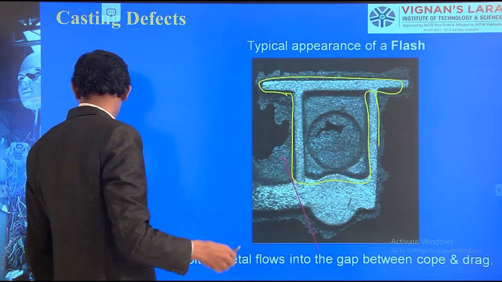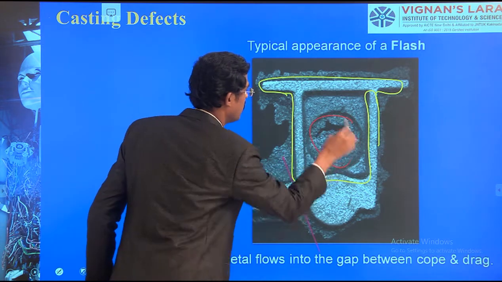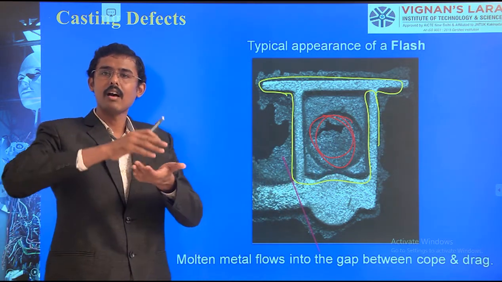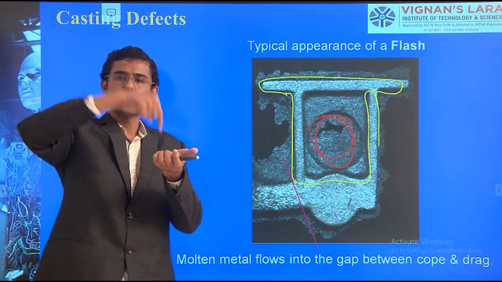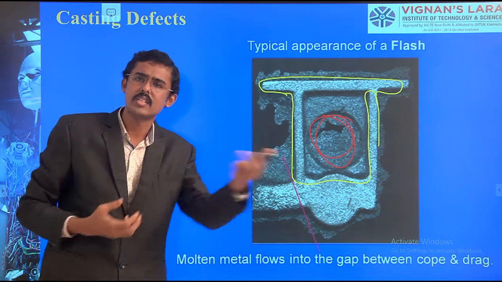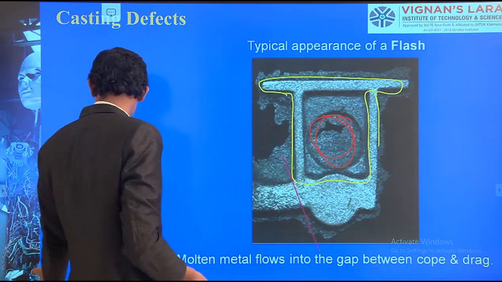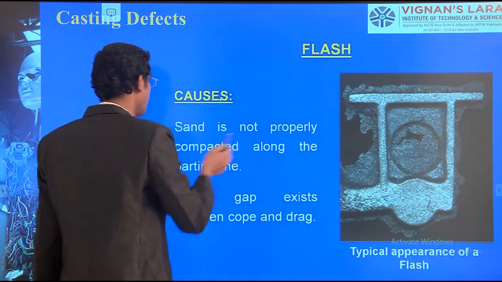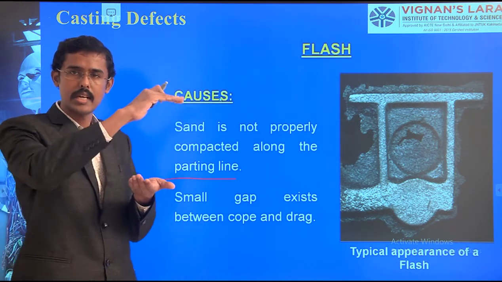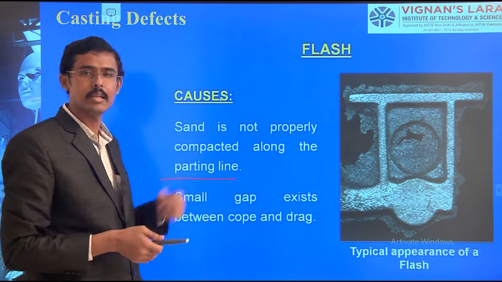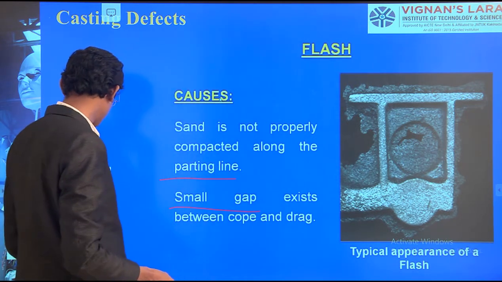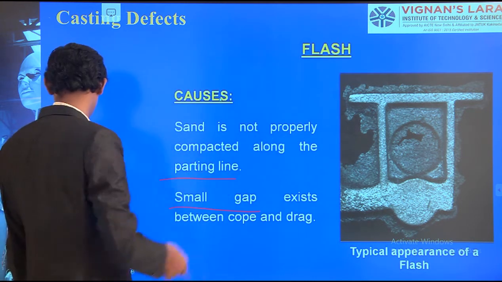You see, at the center zone, here it is also filled because the cope and drag are not tightly packed. The locking pins are not fixed well, or otherwise they are damaged, or otherwise they are old. Such cases make this type of problem. Sand is not properly compacted along the parting line. Cope box, drag box, parting line, it is not tightly packed. Therefore, these small gaps will arise. Small gaps create the problem and the leakages.